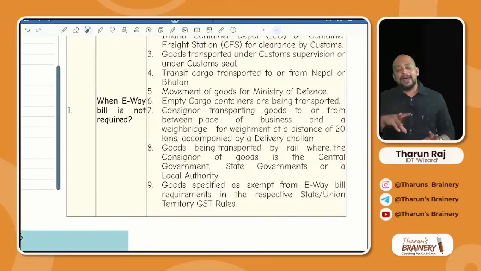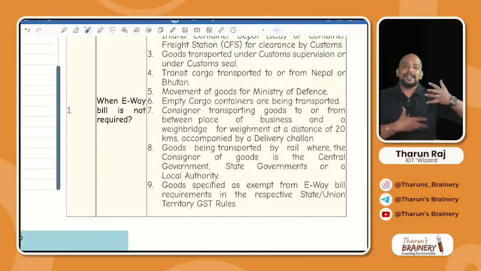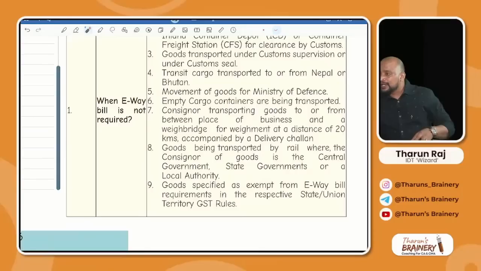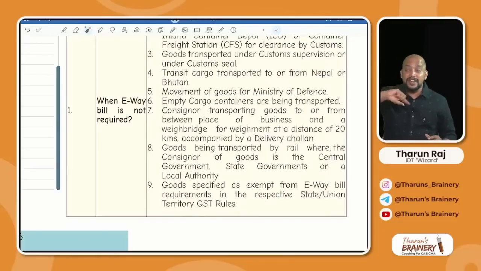Again the lorry will come back to the factory, and now the goods will be loaded like metal scrap, iron ore, etc. Again the lorry will go to the weighbridge. Now this particular movement is with goods. So first the lorry went to weighbridge without goods. Next the lorry went to weighbridge with goods. But it is within 20 kilometers, the weighbridge from the factory. So e-way bill not required.